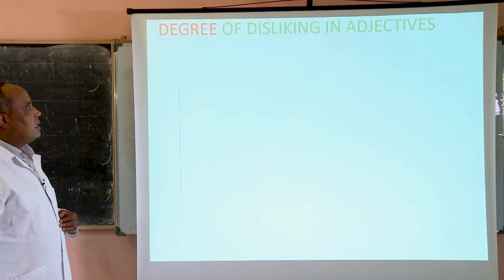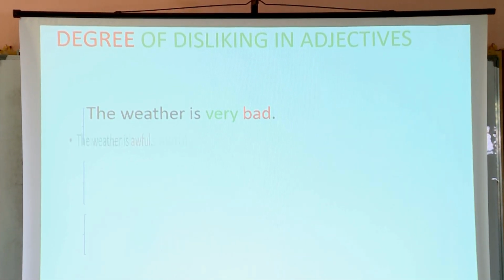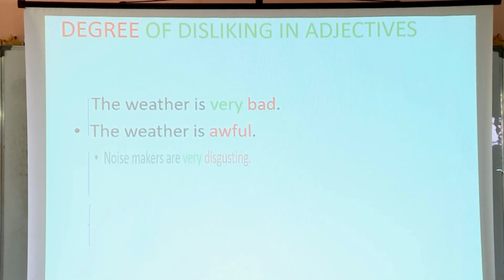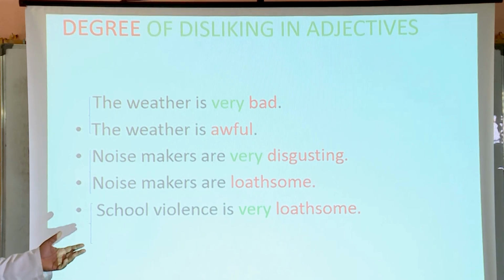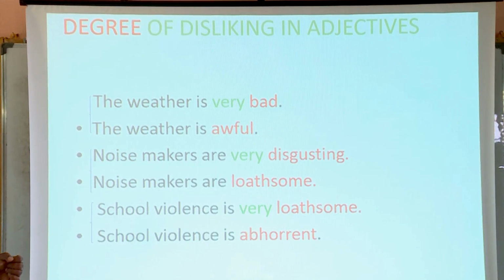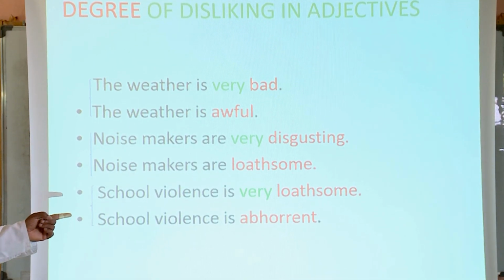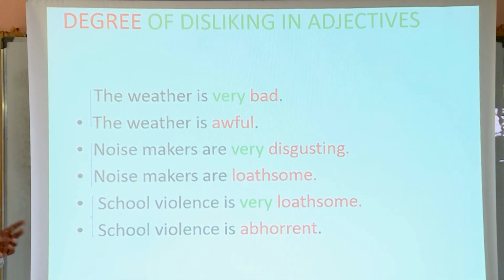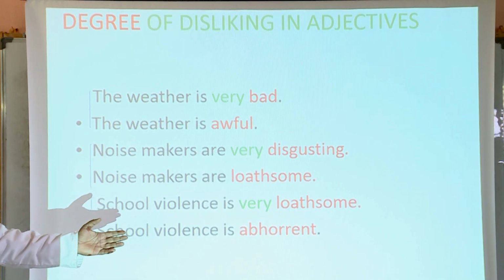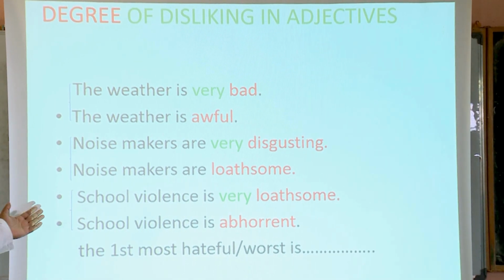Now, degree of disliking in adjectives. The weather is very bad. The weather is awful. Noisemakers are very disgusting. Noisemakers are loathsome. And the last one, school violence is very loathsome, or school violence is abhorrent. Remember, I abhor, the verb, I abhor school violence. So which one is the strongest? The same as in the verbs and the adjectives, it is abhor. So the first most hateful, the worst thing is good.